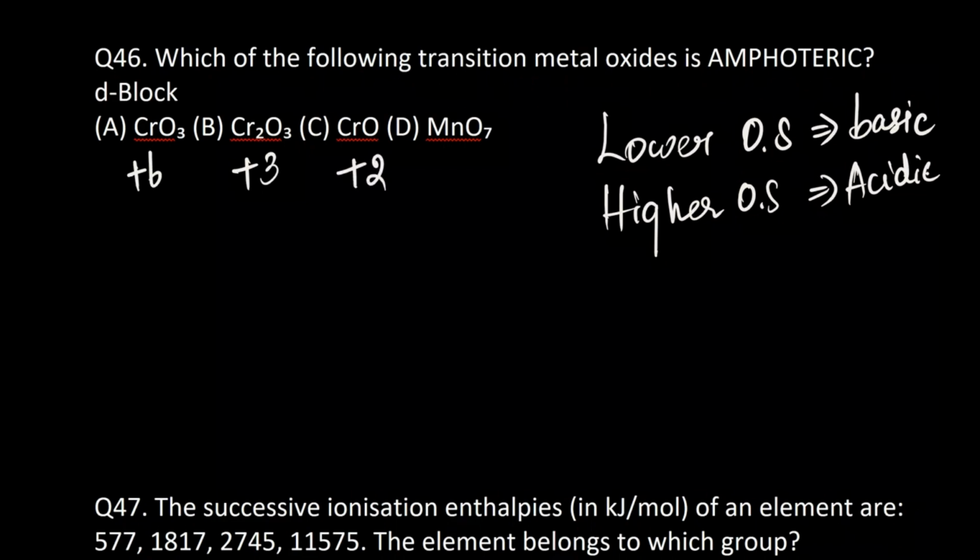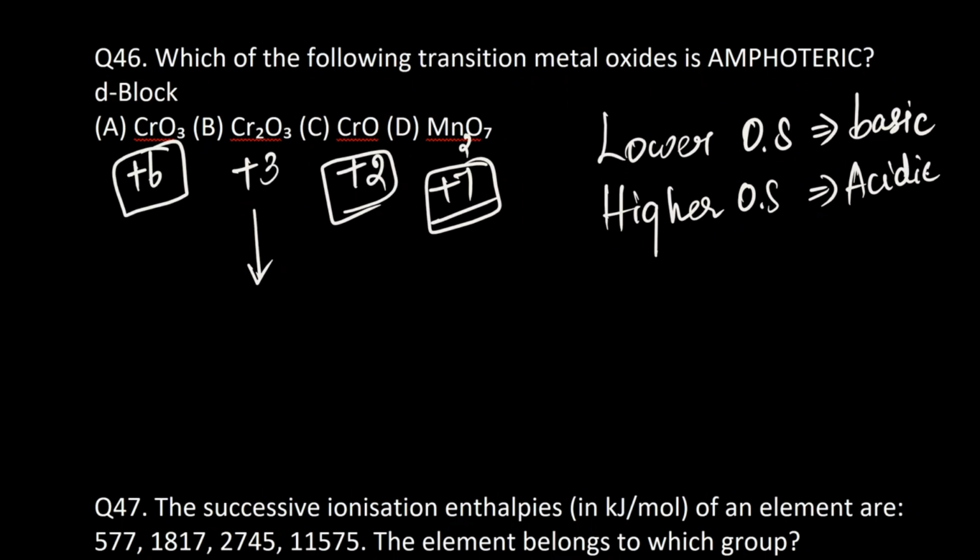Then Mn2O7, that is in +7 oxidation state. This is the higher oxidation state. This is also higher oxidation state. Then what about +3 and +2? +2 is lower oxidation state, and +3 is an intermediate oxidation state of chromium. So this answer you might know already. Cr2O3 is amphoteric, but for other types of oxides, if they have given you this type of question, then you can use this logic to solve the question.